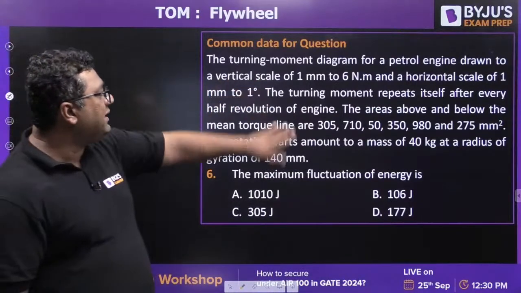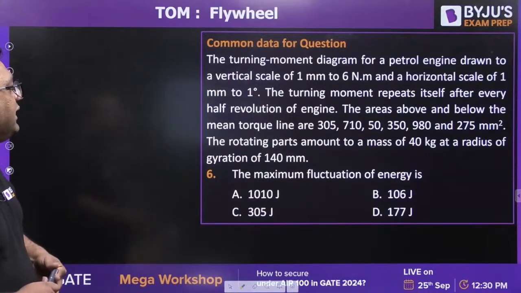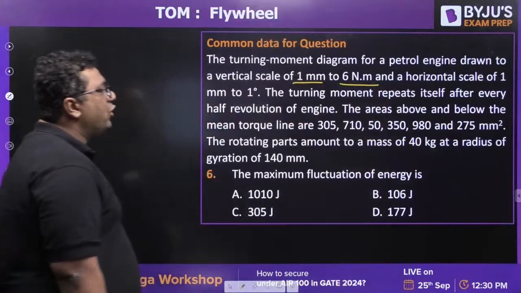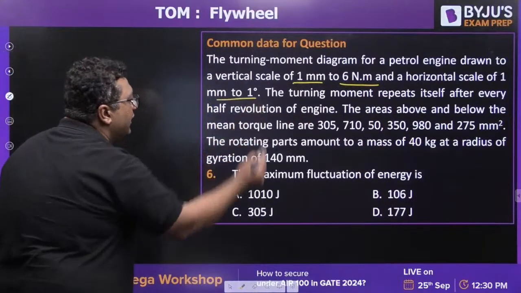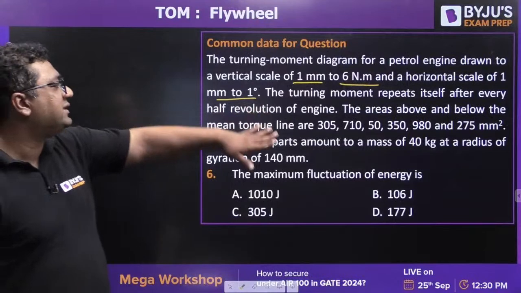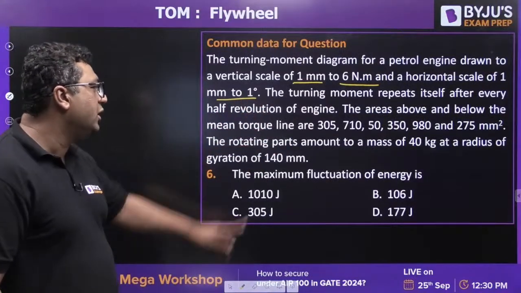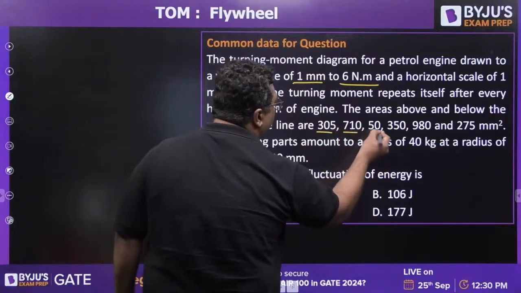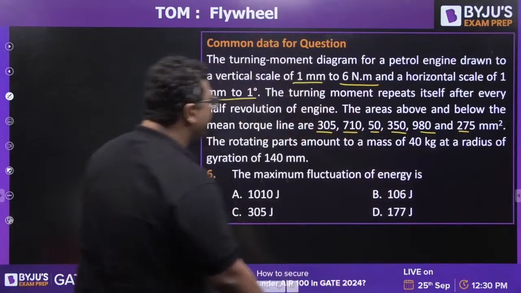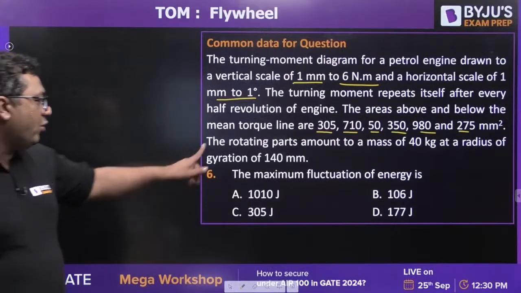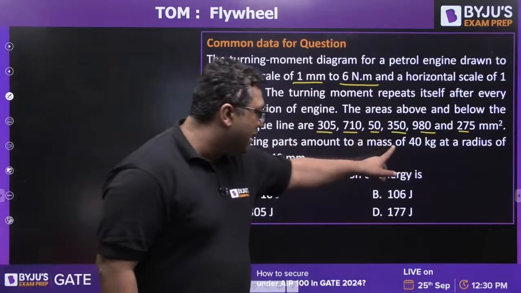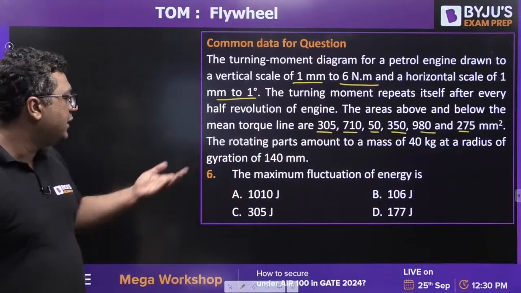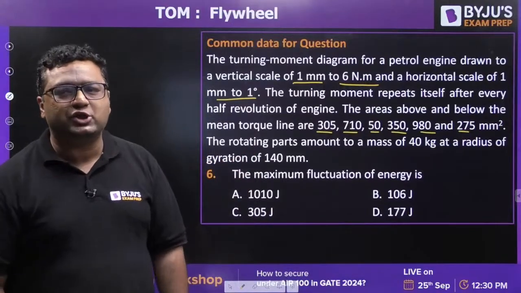The turning moment diagram for a petrol engine is drawn to a vertical scale of 1 mm to 6 Newton meter and a horizontal scale of 1 mm to 1 degree. The turning moment repeats itself after every half revolution of the engine. The areas above and below the mean torque line are given to you. The rotating parts amount to a mass of 40 kg, and the radius of gyration is 140 mm. You need to find out the maximum fluctuation of energy.